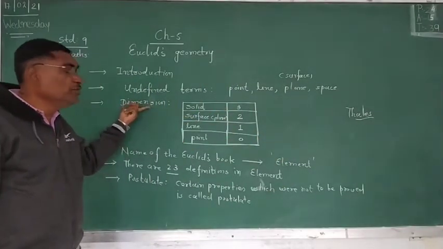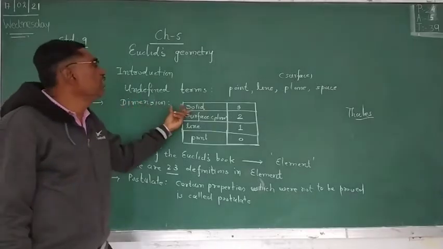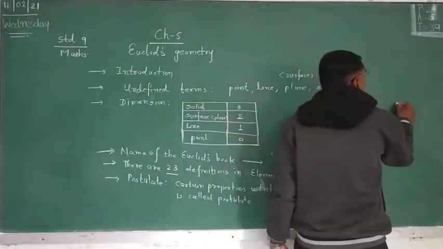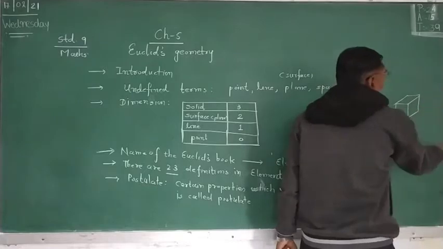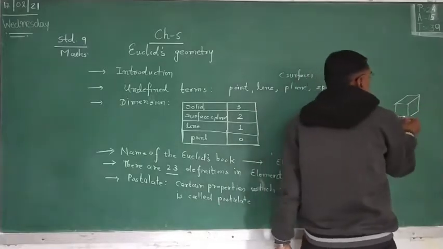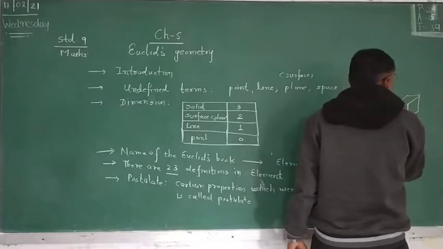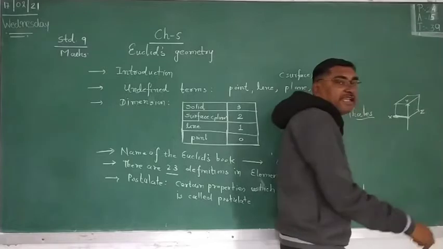So here is the new term, dimension. A solid has 3 dimensions. Suppose you have a cube: X-axis, Y-axis, and we can imagine the Z-axis.